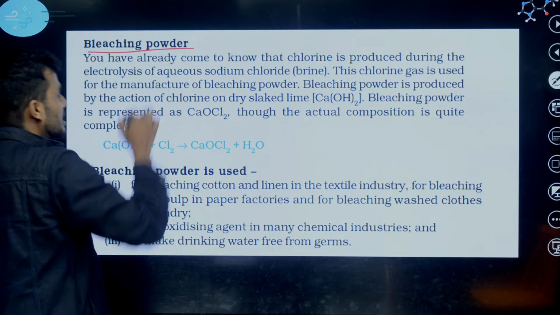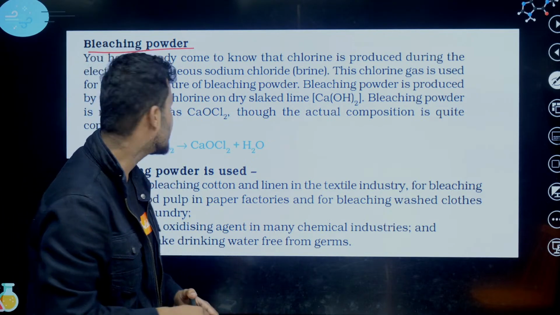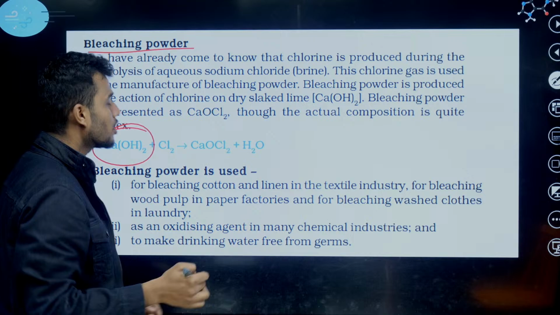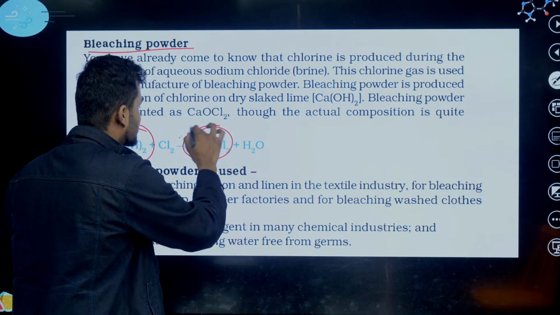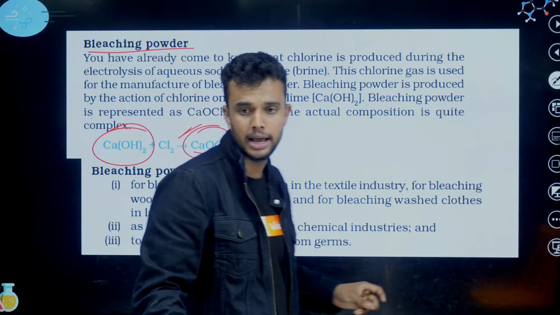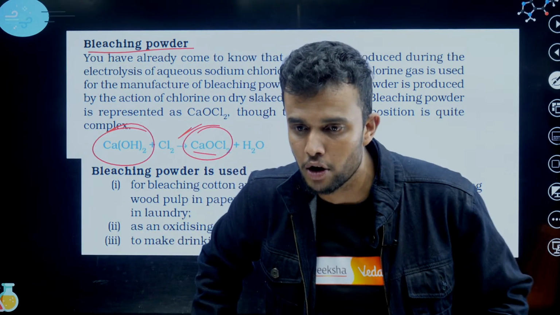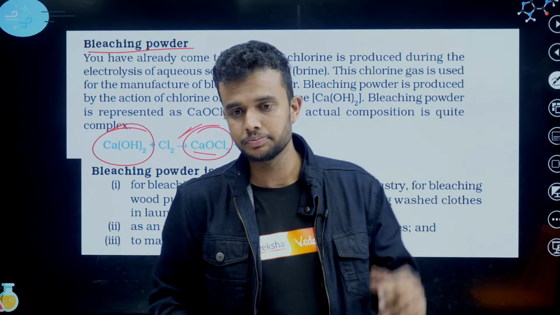Especially this one is there now, bleaching powder. Whenever we treat chlorine with calcium hydroxide or slaked lime, it yields bleaching powder. The formula is very, very important. CaOCl2 is the formula.